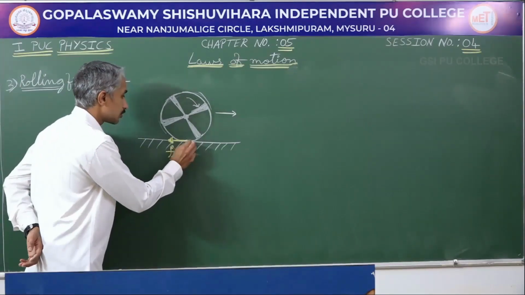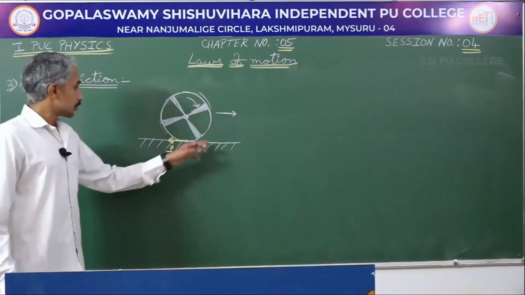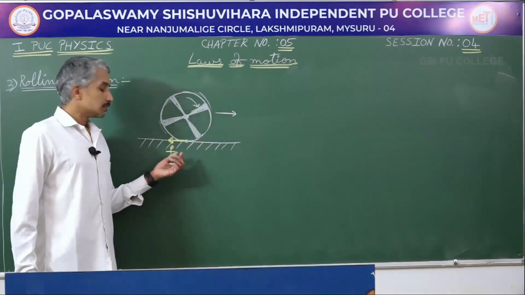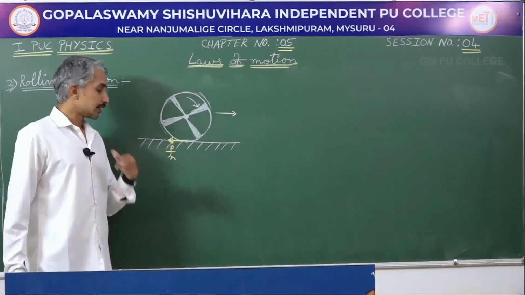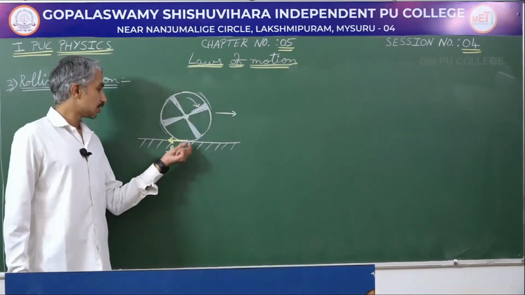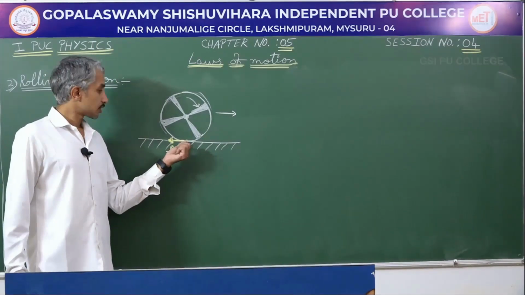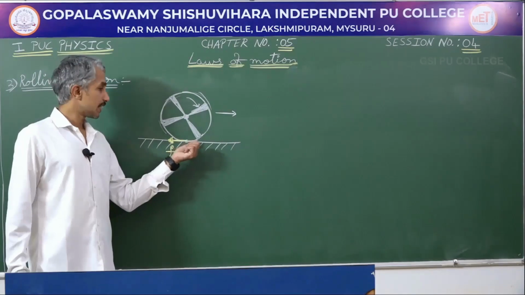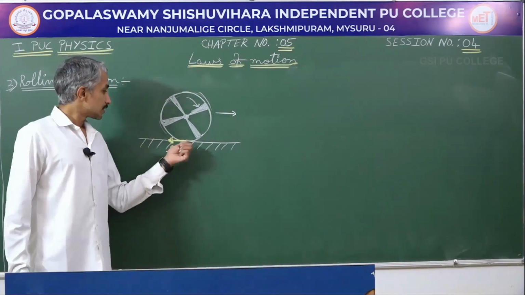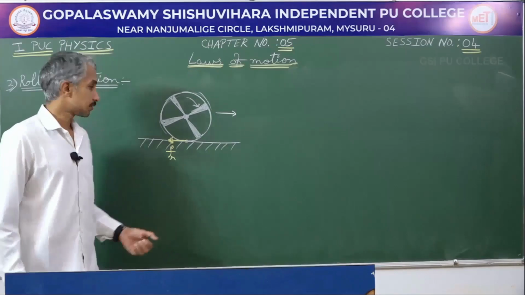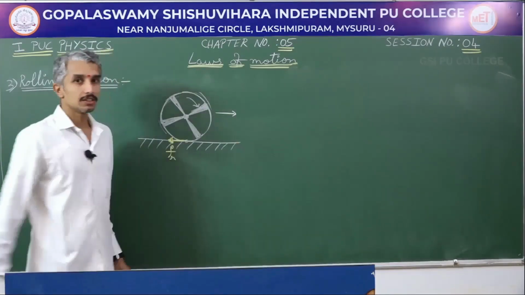the surface of the wheel which is in contact with the horizontal surface is a very small area, or we can consider only a point or a small portion of the wheel in contact with the surface, and generally it is not sliding on the surface. The wheel is rotating.